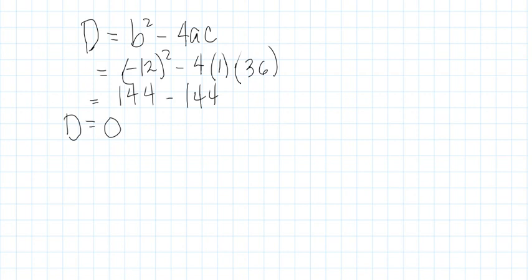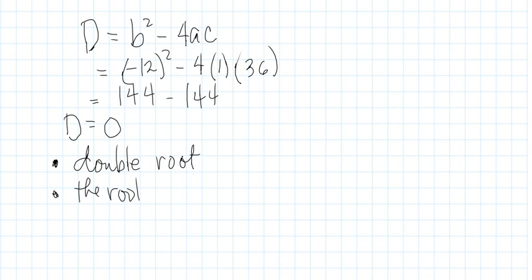Okay? So, d is equal to 0. So, this is now the description. The nature of roots of this is 1, double root, and the roots are real and equal. Okay, to know this, we're going to find the solution set.